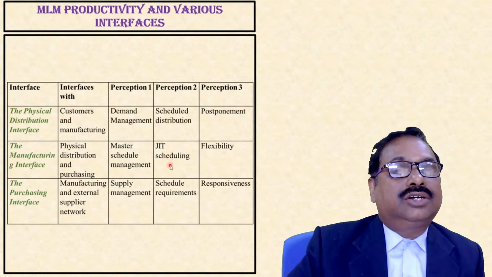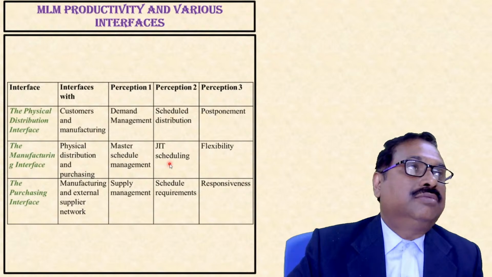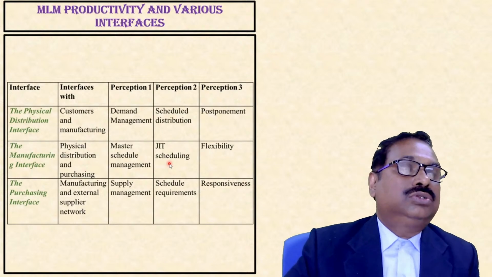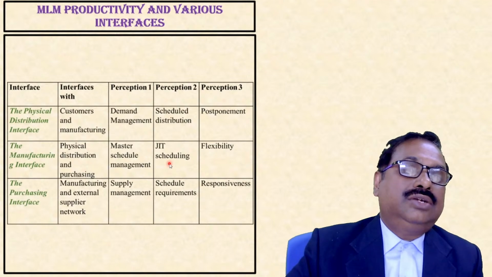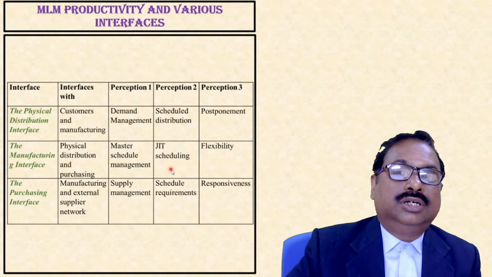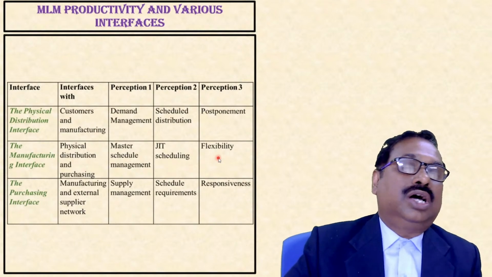Next is the JIT concept, just in time. As the name suggests, it reduces all the unproductive work. When it is needed, we just produce and give it to the customer. Next is flexibility. How flexible we are.